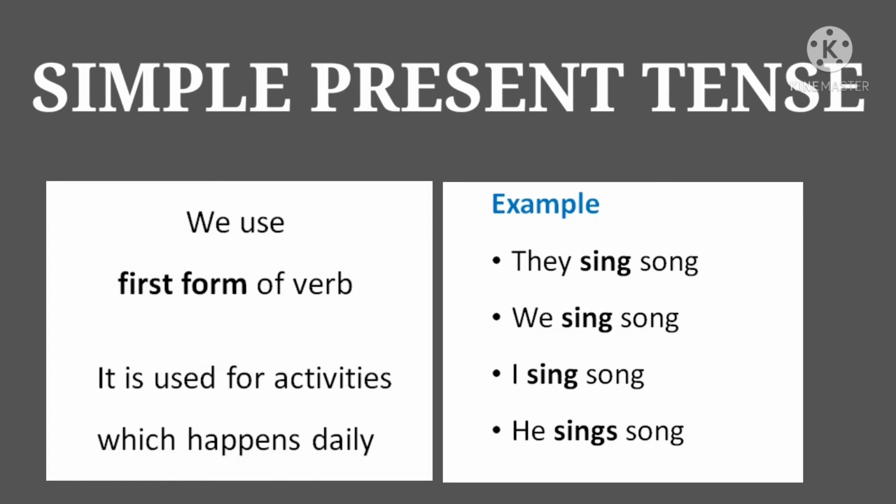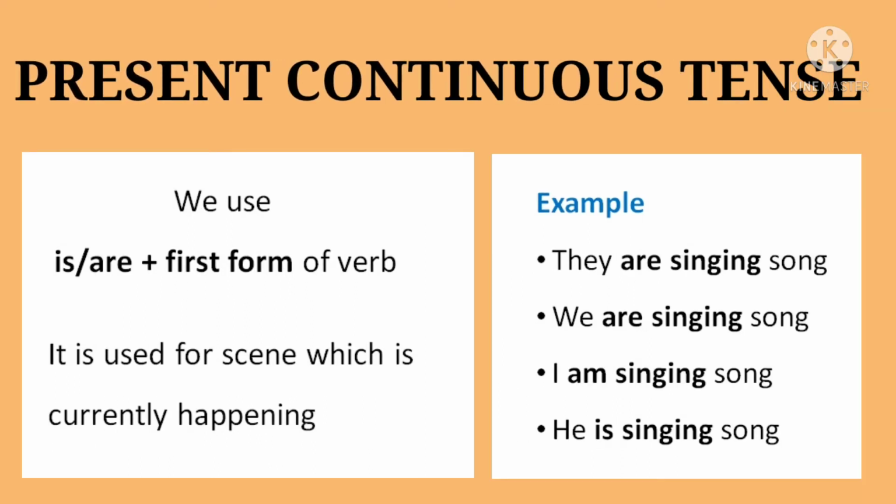Now we come to present continuous tense. See continuous, where the word continuous comes, what does continuous mean? Non-stop, continuous, without a break. So as soon as the word continuous comes, always remember verb first form, that is the basic form of the verb or the simple present tense plus ing will be used.